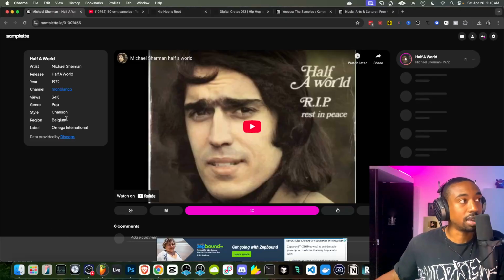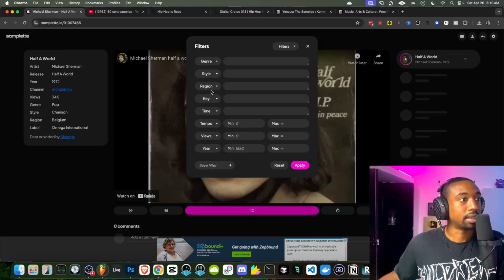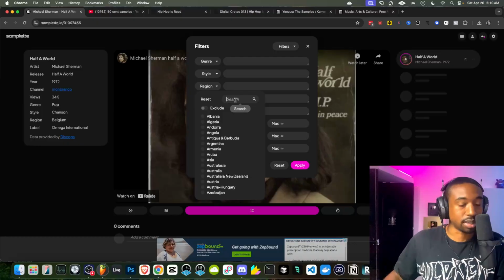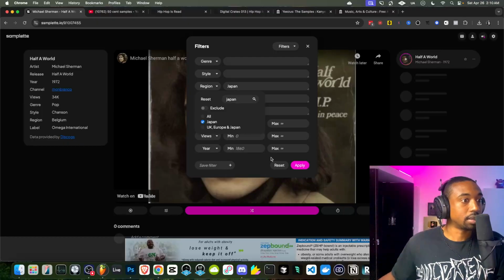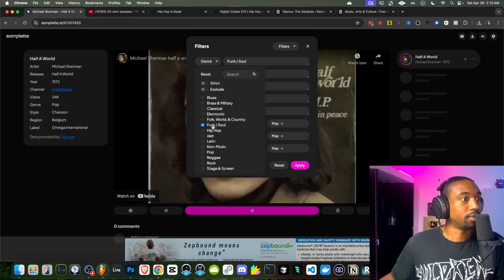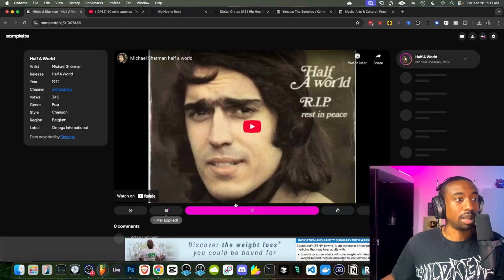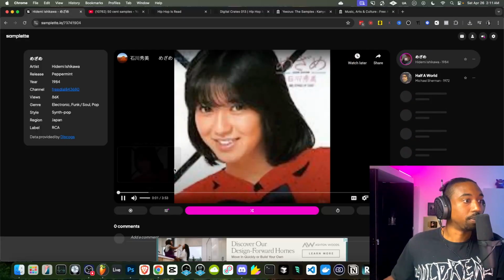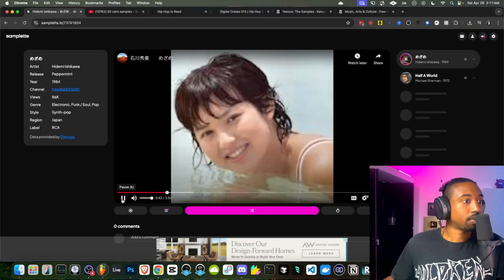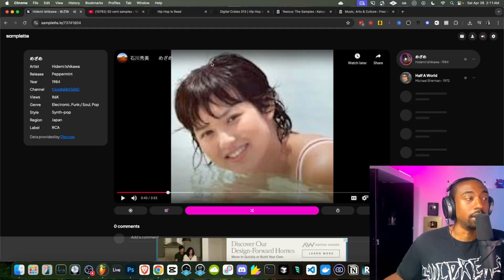The first site is called samplet.io. This is great for trying to find stuff and discover stuff. Click on where it says filter. And I like to select even different regions. You could type in places like Japan, for example. Click this and then change the, I think it's called the style, genre or style. Let's go to genre, funk and soul. There we go. And then hit apply, hit shuffle or random, and it will pull up one of those records. Okay, so Japanese funk and soul.